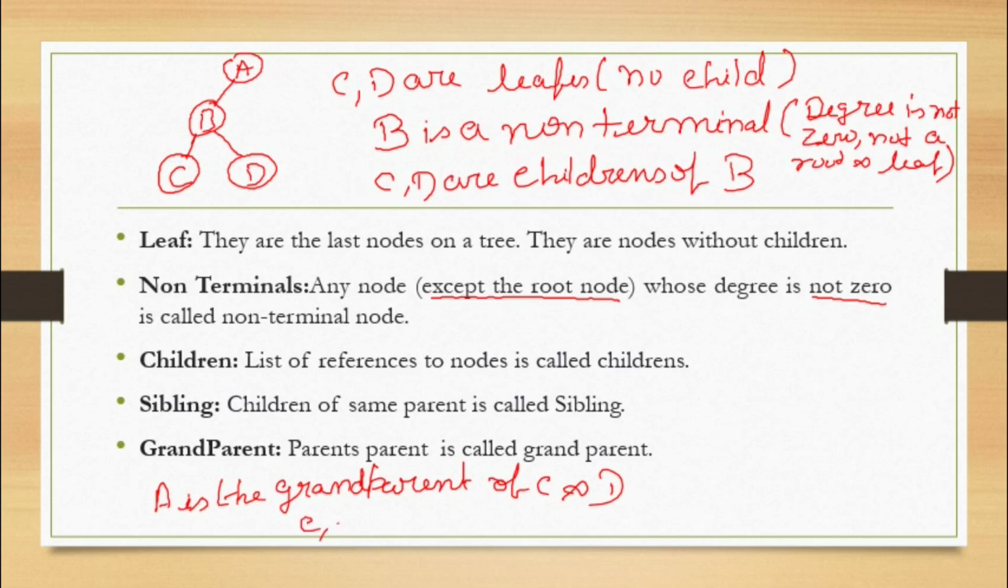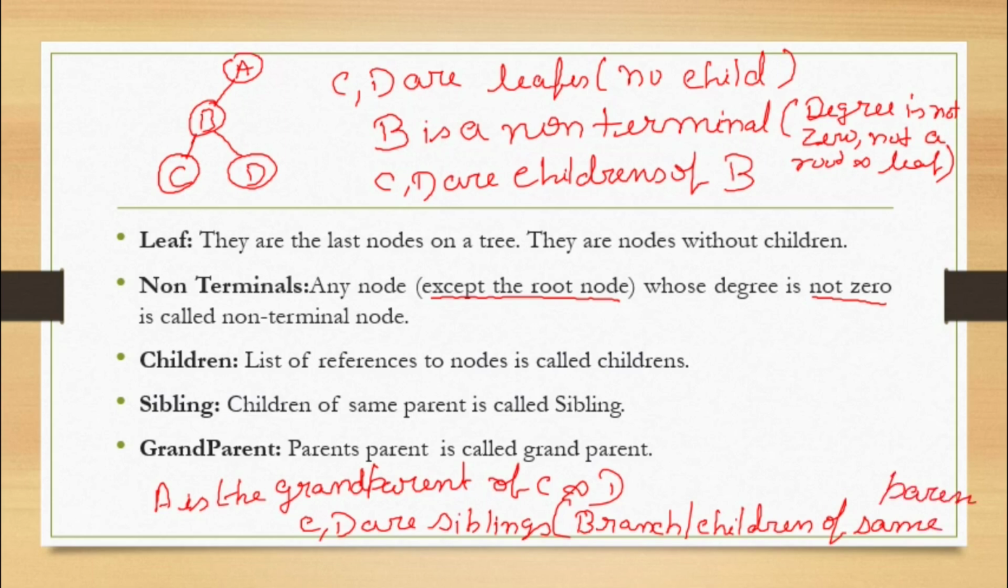Siblings. C, comma D are siblings. Why are they called siblings? Because they are the children of the same parent. Okay, so these are the terminologies.